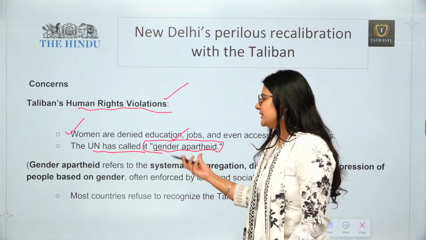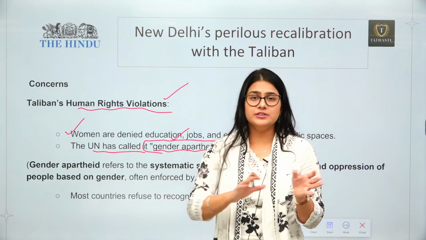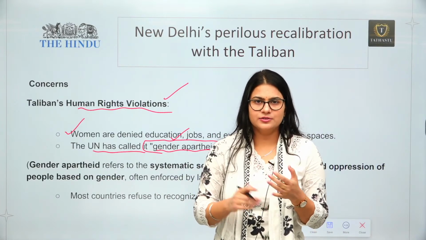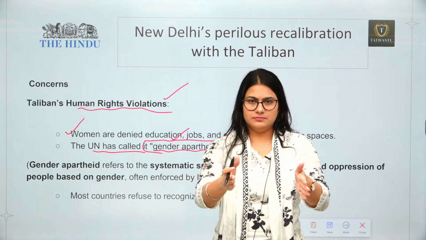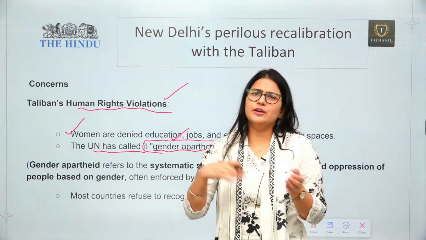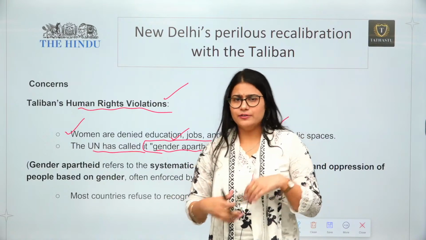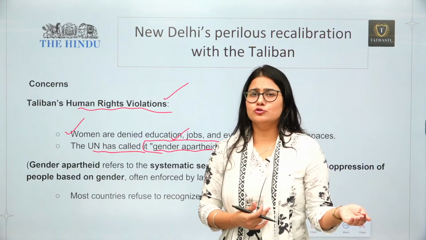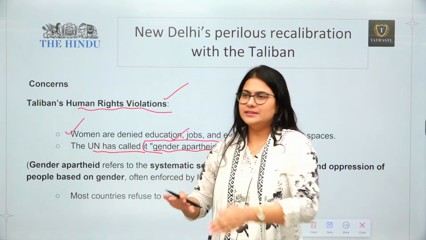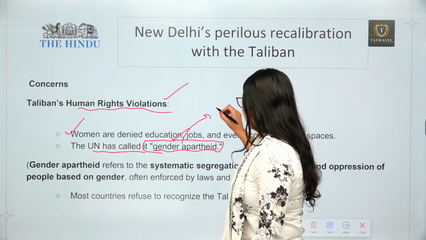What is the meaning of that? It means we are going to exclude a particular gender over time. First of all, we will say no, you cannot drive a car. So they will be sidelined in one thing. Then if we say no, you cannot get education, and if they don't get education, they are not going to go to work in the future. They are not going to be part of decision making also. So if we want to sideline a particular group, this is known as apartheid. This word came from racial apartheid.